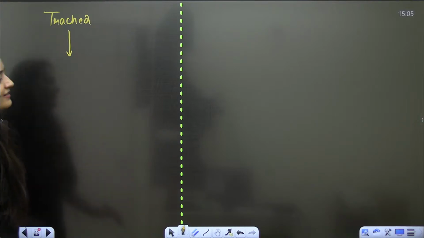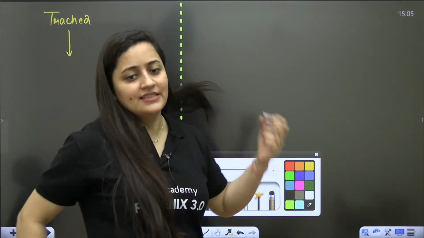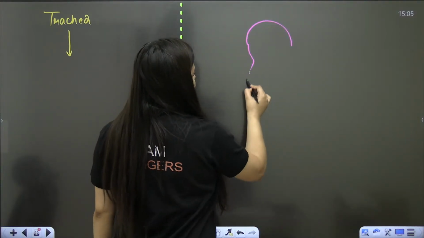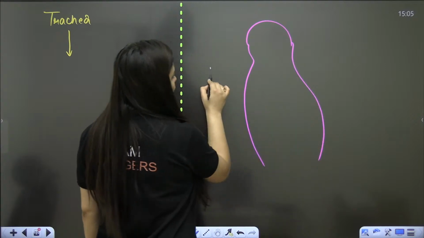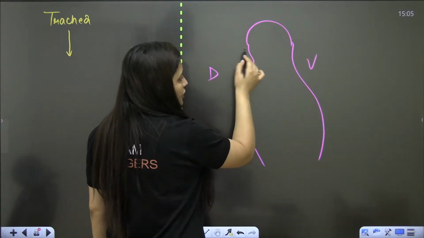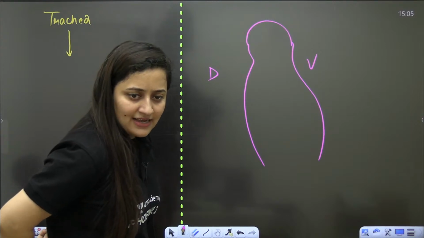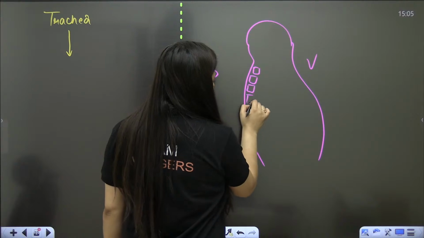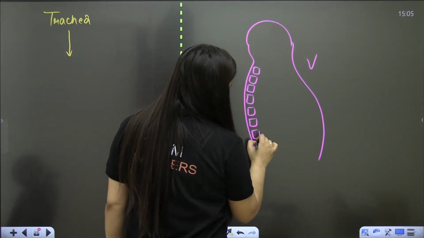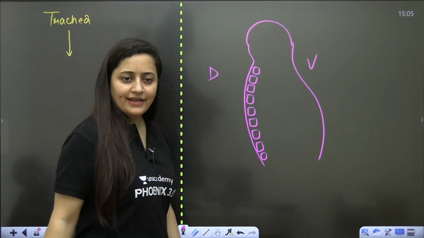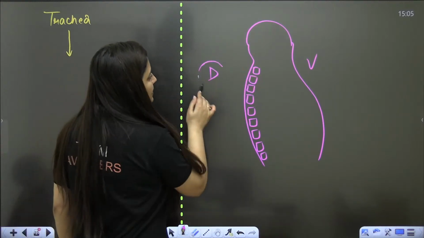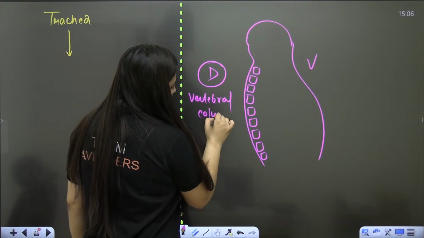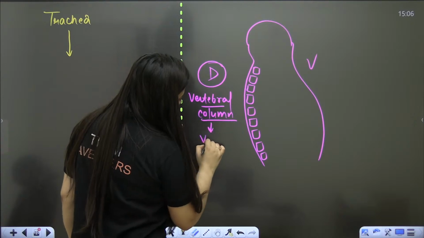So bache, this trachea will bifurcate. So basically, see, Mr. Chintu, okay, dorsal side of Chintu, ventral side of Chintu. You know that this is our dorsal side. So we are having the vertebral column, isn't it? What do we have on our dorsal side? We have the vertebral column, and this vertebral column is having the vertebrae.